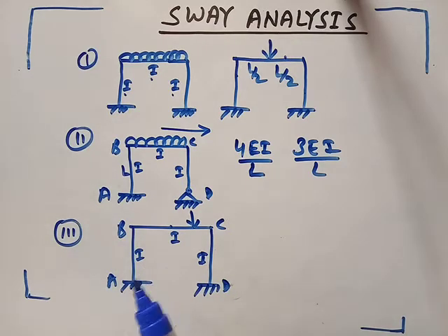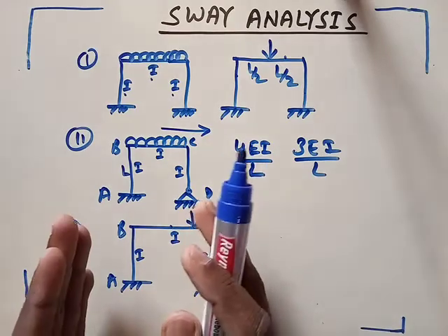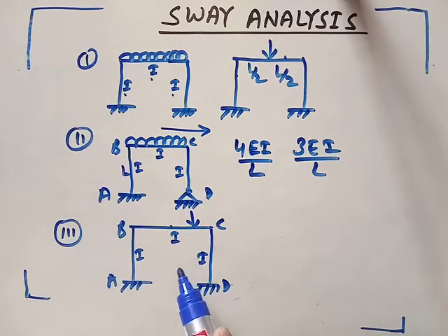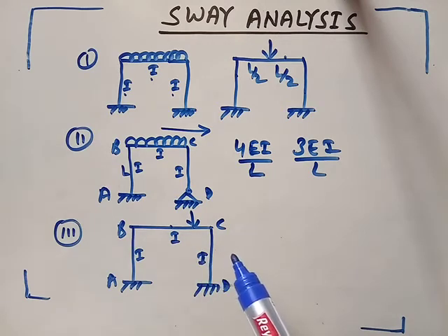It seems like if the load is coming here, this portal frame will sway like this, but this is not the case. To find the direction of sway, imagine the structure by providing a cut at the center and observe the direction of collapse of the free body.